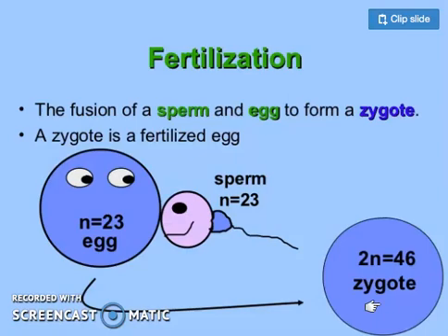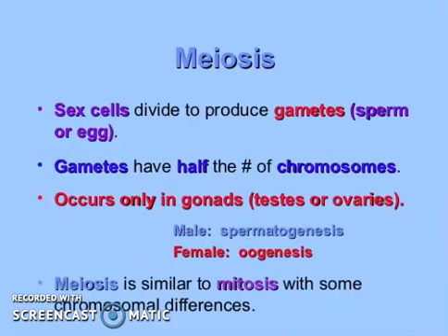Otherwise, for every generation the chromosomal number would have doubled again and again, reaching a huge sum. So this is responsible for maintaining the chromosomal number in a specific species, whether plants, animals, humans, or any eukaryotic cell forming new individuals after sexual reproduction.